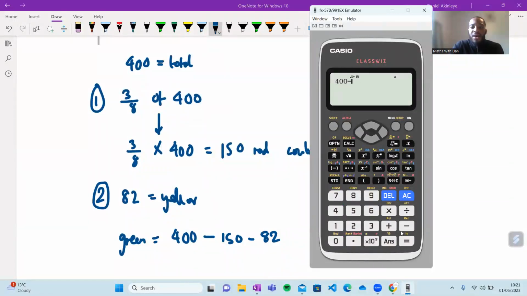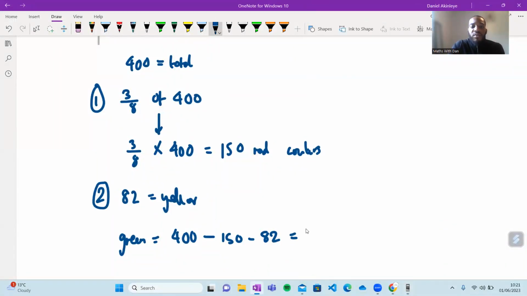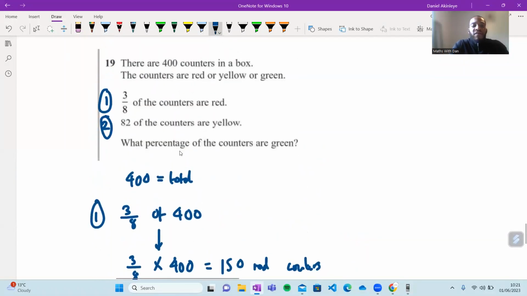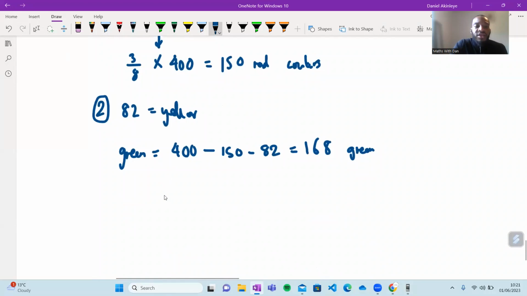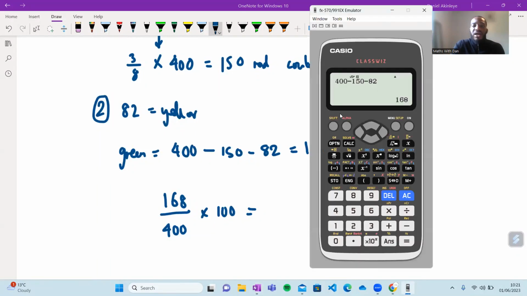We've got 400 minus 150 minus 82, and this equals 168. So therefore, there must be 168 green counters. Now, the question didn't ask us for the amount of green counters. They asked us for the percentage, didn't they? What percentage of counters are green? Well, the percentage will be the amount of green counters, 168, divided by the total counters, 400. We multiply this by 100, don't we? So I'm going to put this all into my calculator. 168 divided by 400, multiplied by 100. This is equal to 42.